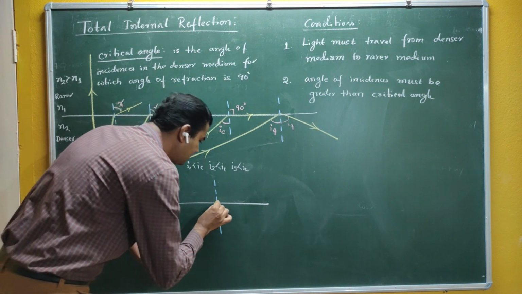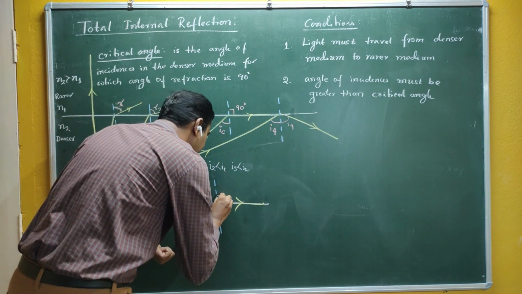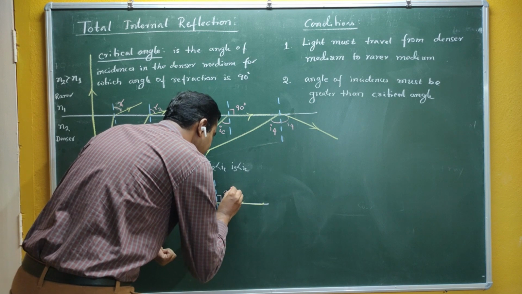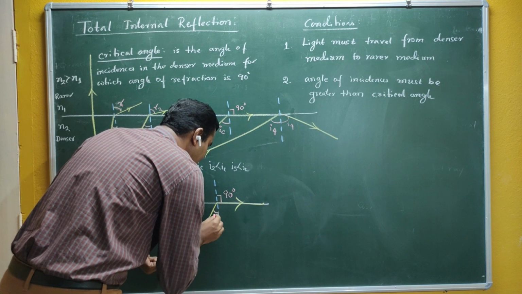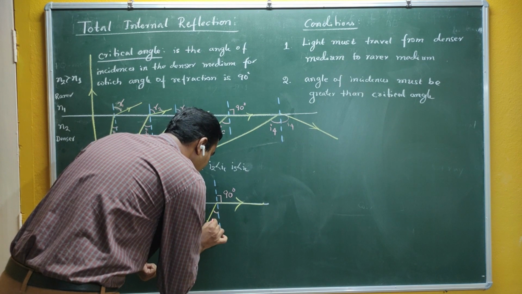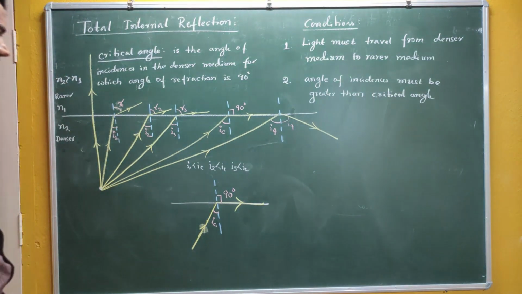So at a particular angle of incidence, the refracted ray becomes what? It becomes 90 degrees, and this angle is called the critical angle. You can write it as IC, or simply C. So, critical angle.